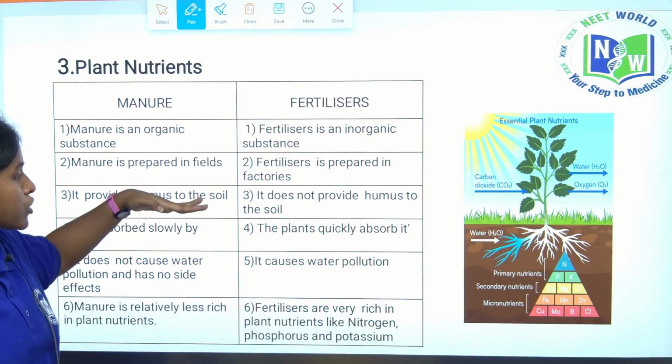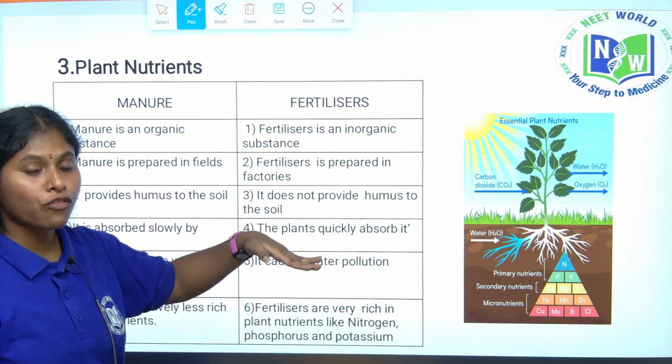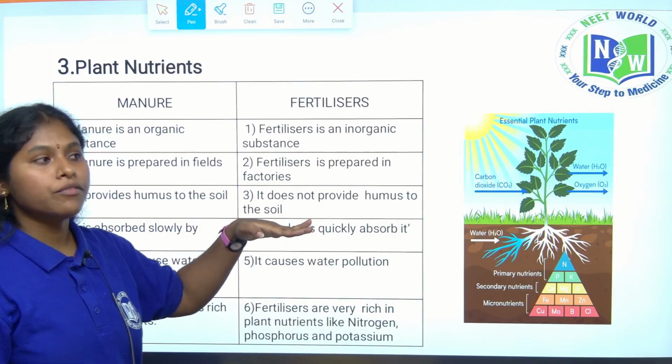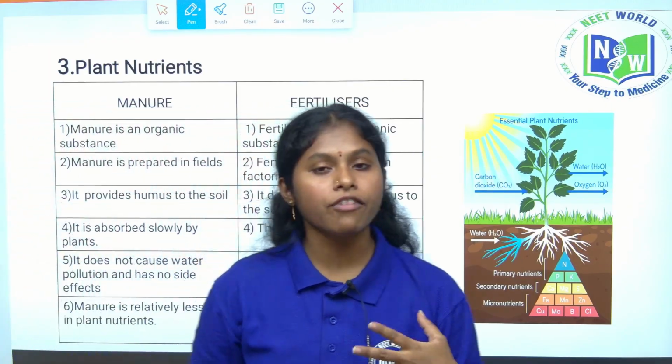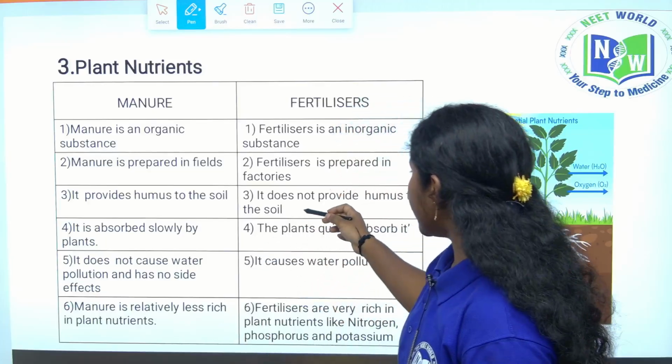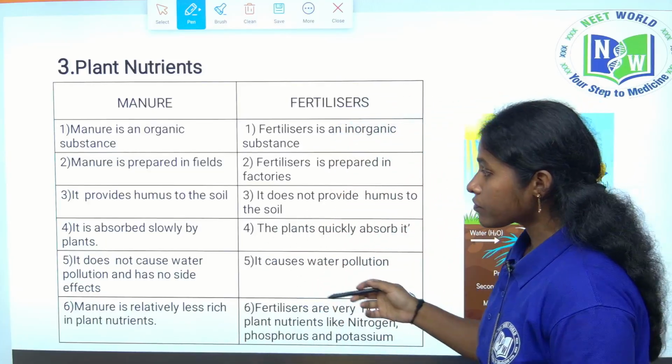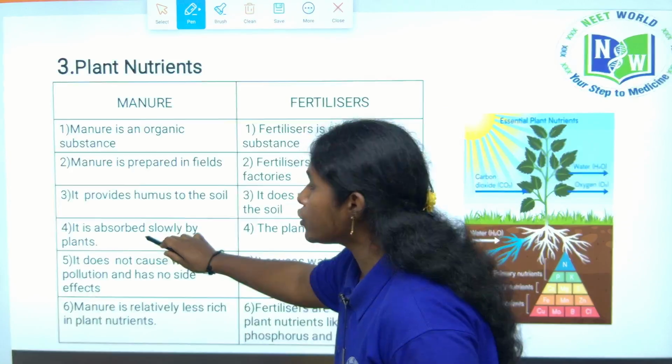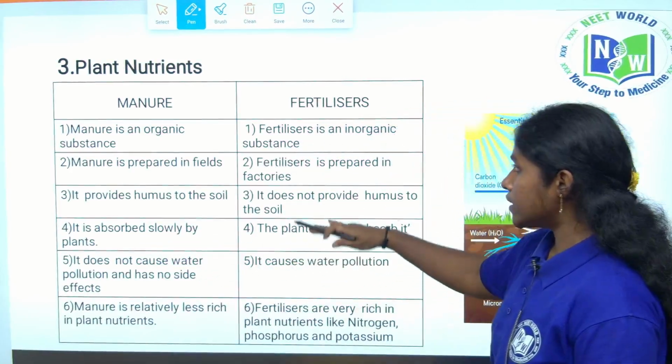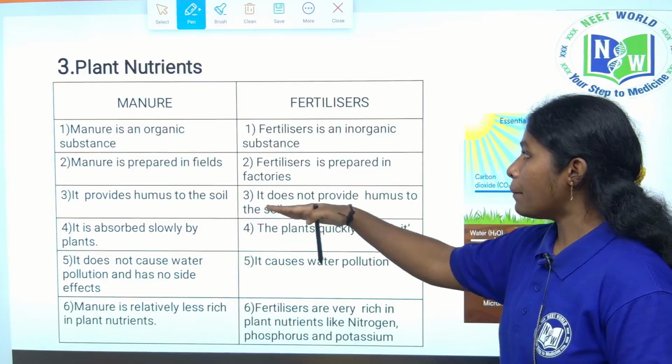Manure provides humus to the soil and leads to the growth of microbes and earthworms. What are microbes and earthworms? They are farmers' friends. Fertilizers do not provide humus to the soil. Manure is absorbed slowly by the plants, but fertilizers are absorbed quickly compared to manure.